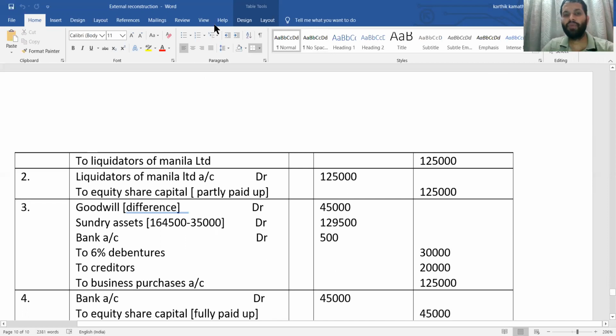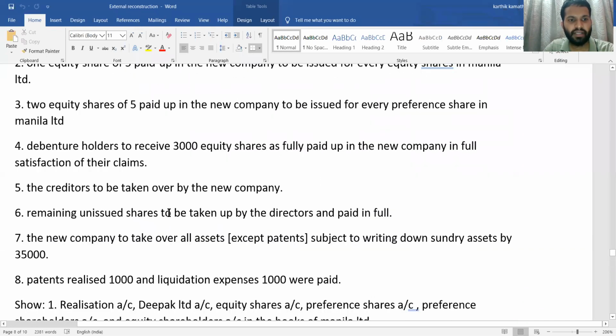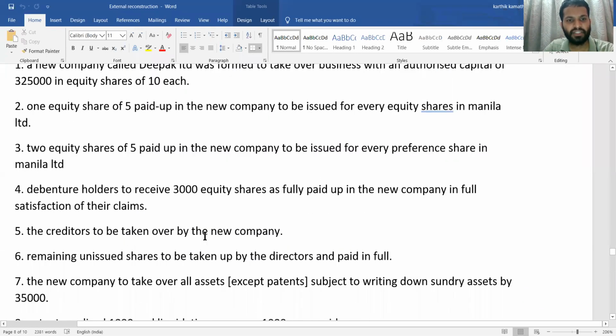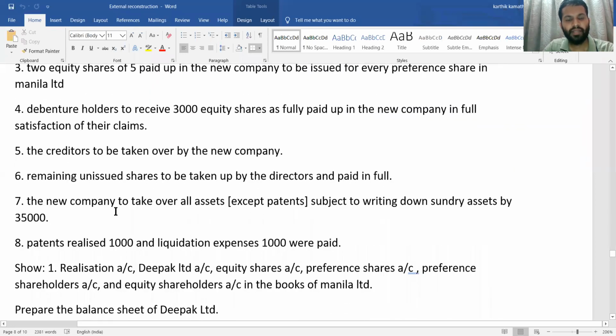Next, various assets to various liabilities, to see whether there is goodwill or capital reserve. So goodwill here will be your balancing figure. Sundry asset information, once you see the adjustment: they have said the new company is to take over all assets except patent, subject to writing down sundry assets by 35,000.